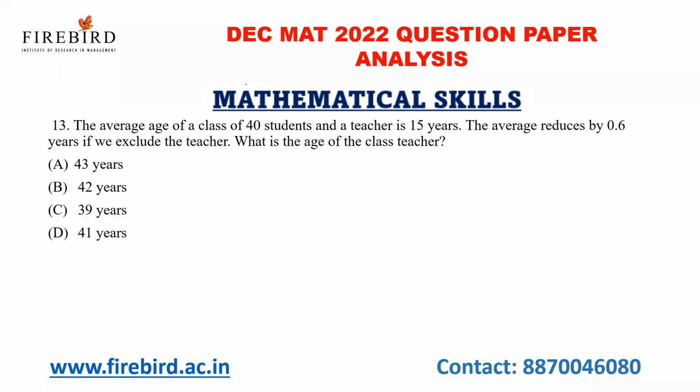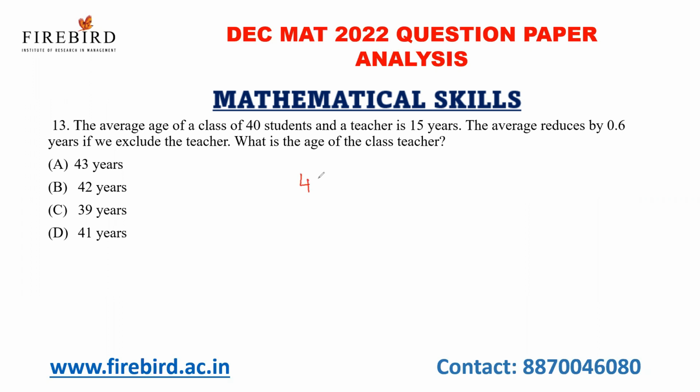The average age of a class of 40 students and a teacher is 15 years. The average reduces by 0.6 if we exclude the teacher. What is the age of the class teacher?